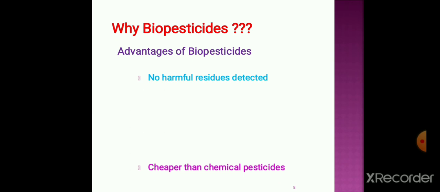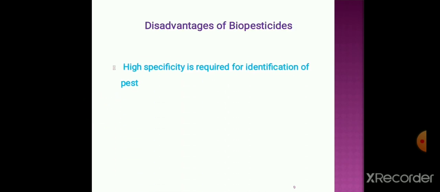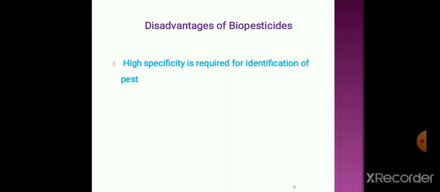Means we must know the specific microorganism for that particular plant, and very high specificity is required for identification of the pest: which type of pest we have to kill, and hence which type of living organism will kill that pest.